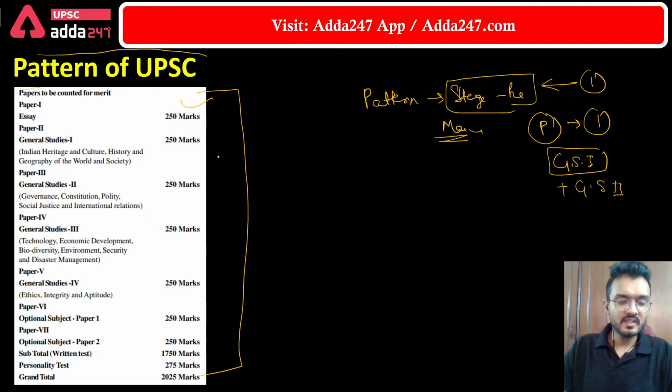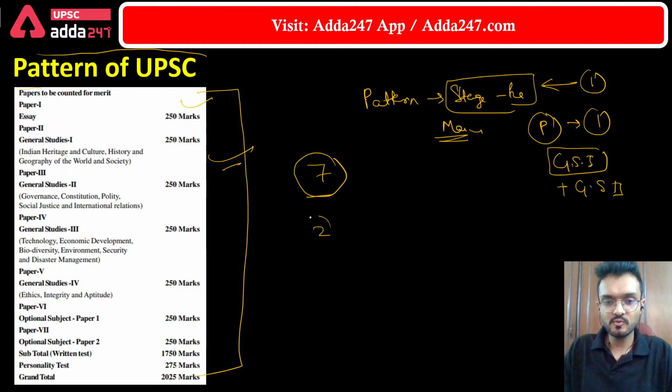But in the mains there are a number of papers, and it takes almost a whole week to conduct the mains examination, because there are a total of 7 papers whose marks are counted in the merit. Apart from these 7 papers, there are 2 other papers also. So we will discuss thoroughly each paper and the syllabus of each paper.